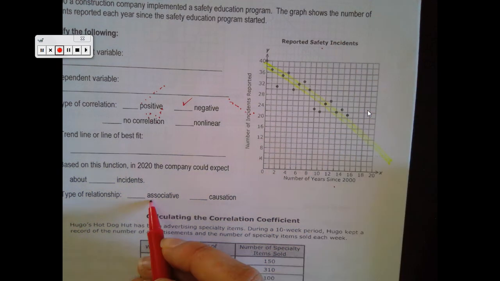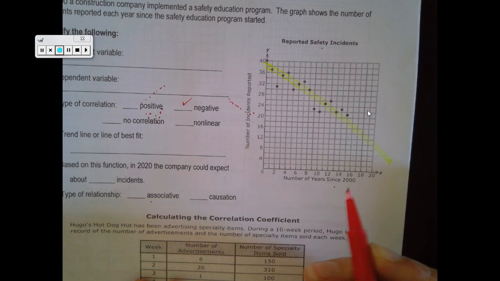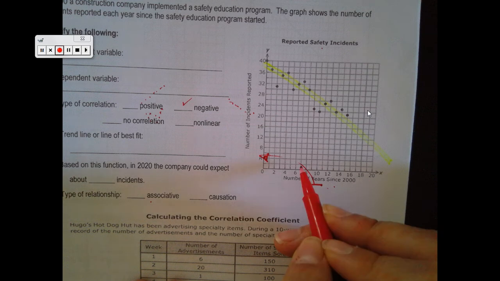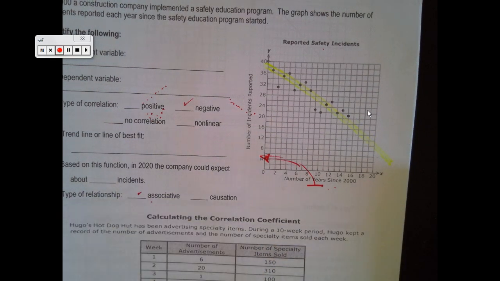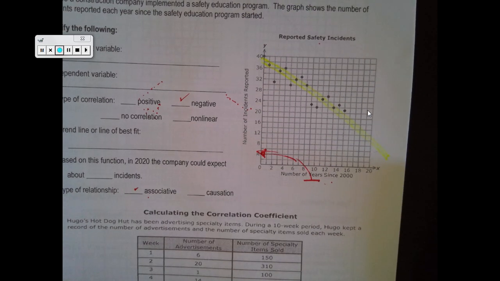So is that associative or causation? Does the number of incidents reported cause the number of years? I'm sorry, does the number of years cause that? Probably that would be associative, because they are related, but it doesn't cause one another. So that's the first part.